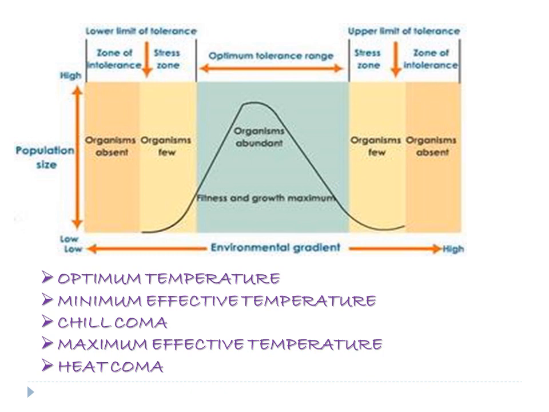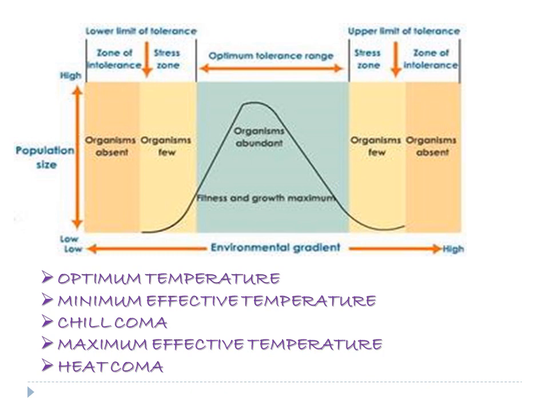Minimum effective temperature is the temperature where the organism can survive under stressful condition. If there is even a drop in the temperature, then the organism faces chill coma. Maximum effective temperature is the upper limit where the organism can survive a change in temperature.